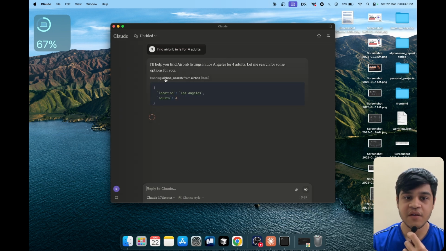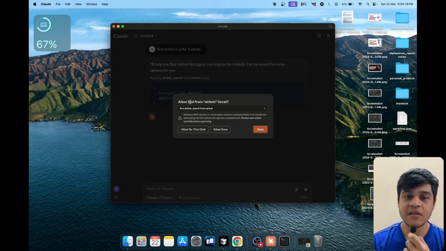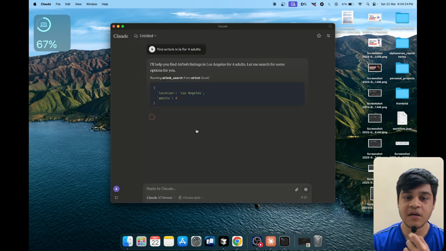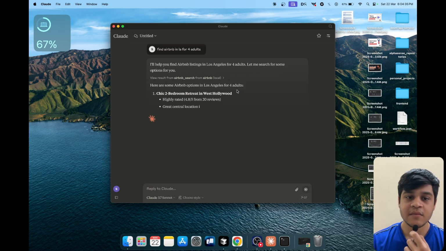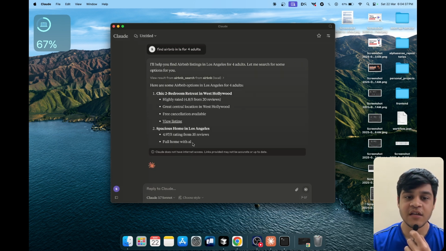So actually, if you see that Airbnb search from the Airbnb MCP server, this is doing that only. If you see, this is now asking me to allow the use of the Airbnb MCP server. So I would allow for this chat. And then this will provide me the Airbnb options for 4 adults. So here are all the listings.